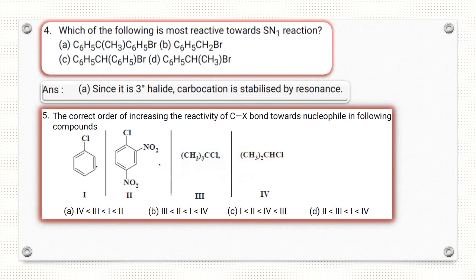Question number 5. Correct order of increasing reactivity of carbon halogen bond towards nucleophile in the following compounds.